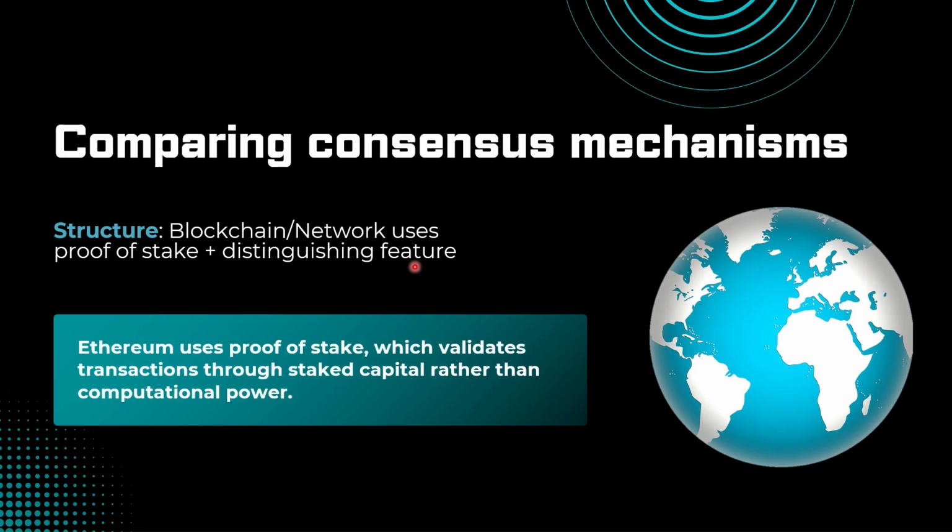For example, Ethereum uses proof of stake, which validates transactions through staked capital rather than computational power. So here we have the name of the blockchain or network, which is Ethereum, uses proof of stake, and then what distinguishes it? Well, the transactions are validated through staked capital rather than computational power. Yep. Let's look at another example here.